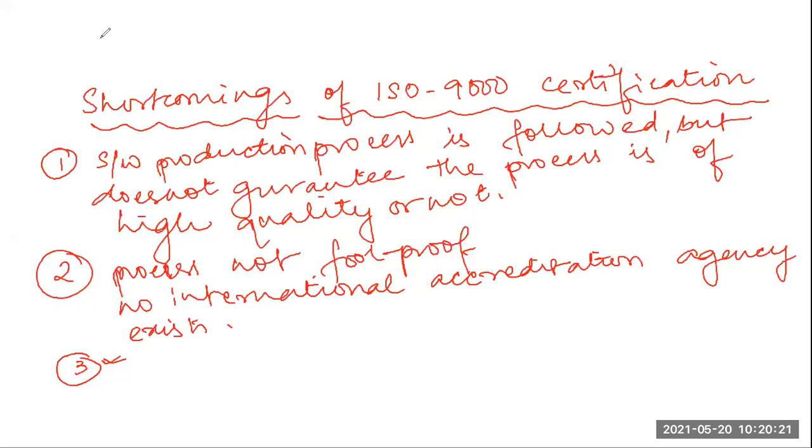Now, another major shortcoming is related to the first point we just said, that it cannot guarantee continuous process improvement.